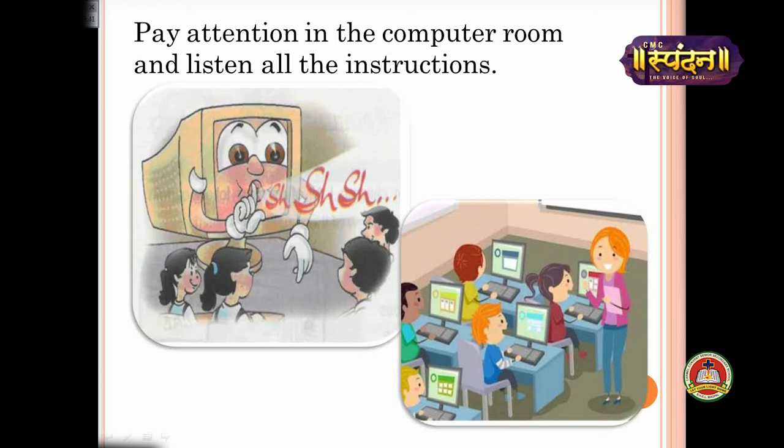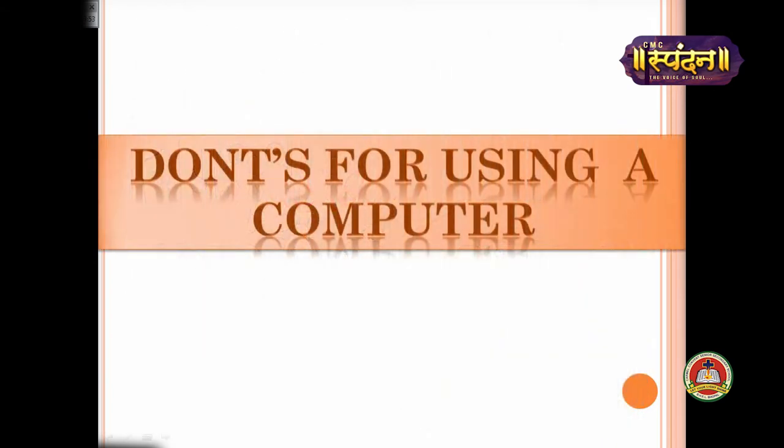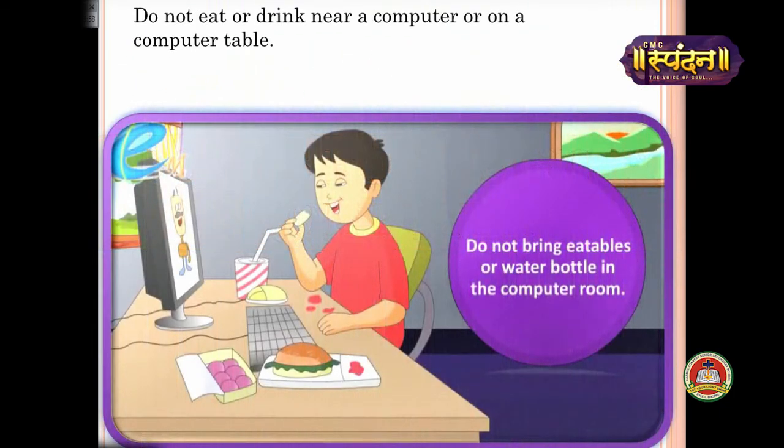Now we will study the don'ts for using a computer, the things we don't have to do when we are working on a computer. The first thing we'll study is, do not eat or drink near a computer table. In the computer room also, or near the computer, no need to eat or drink.